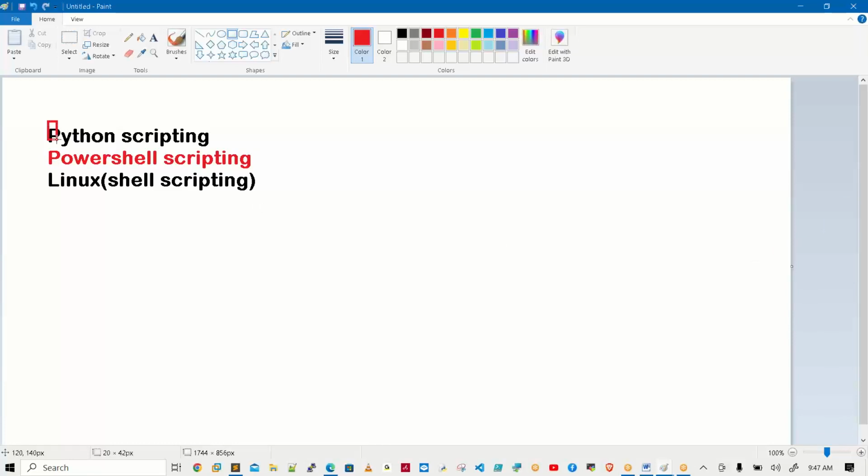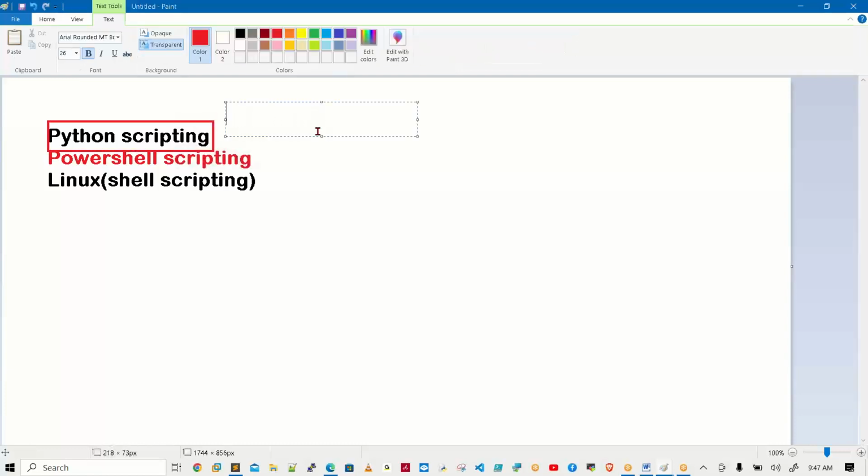Python script will also work, at both the Windows level and the Linux level. For example, in Python there is a subprocess module. With the help of the subprocess module, you can use it for Linux and for the Windows operating system.